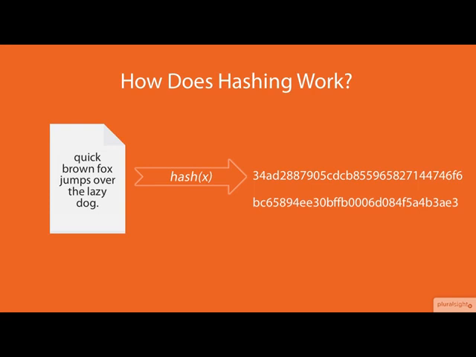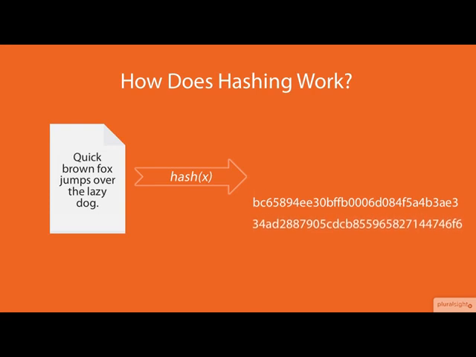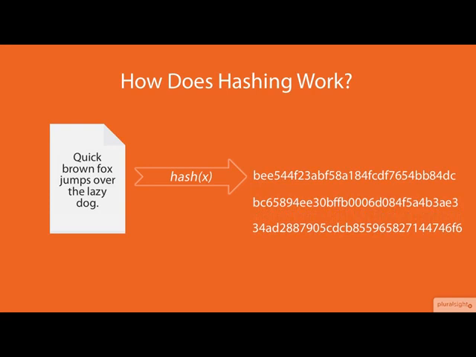Now let's capitalize the first letter in the input string and recalculate the hash value. That's right, the hash value of this third string is different and very different from the hash values of the two previous strings. All we did was flip the value of a single bit in the input string, which is the smallest change you can make, and the resulting hash value is completely different. This is why cryptographic hashing is very useful for detecting if digital evidence has been changed, and also for verifying that digital evidence hasn't been changed.